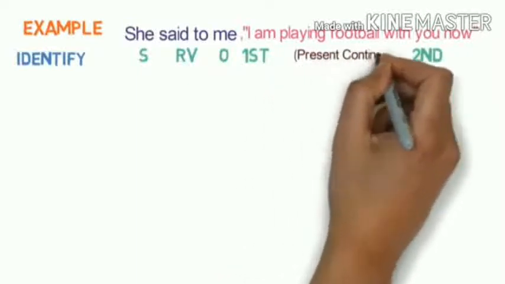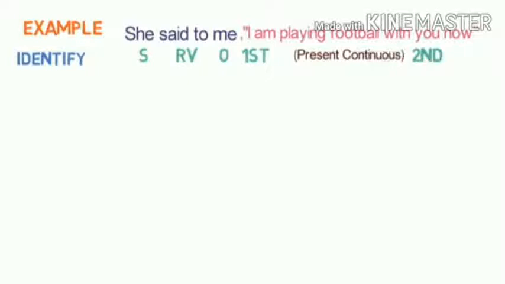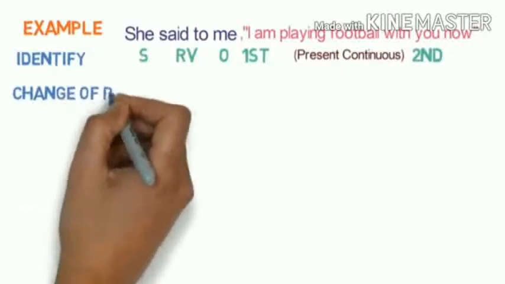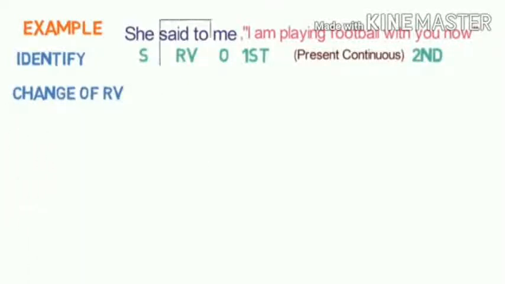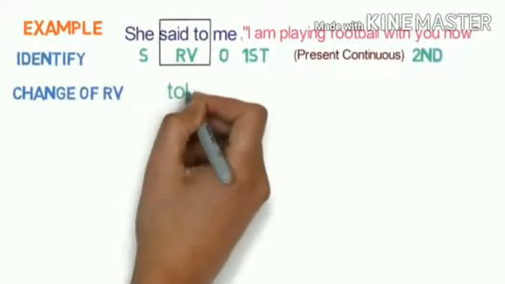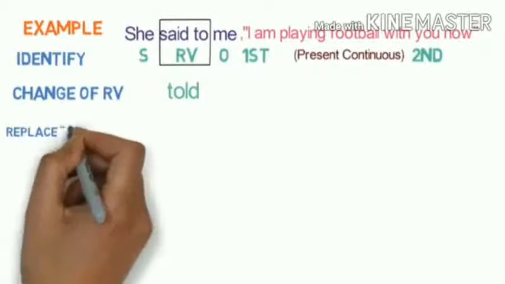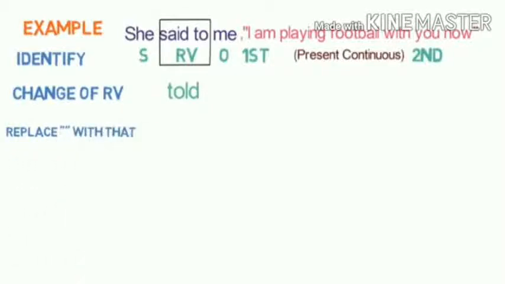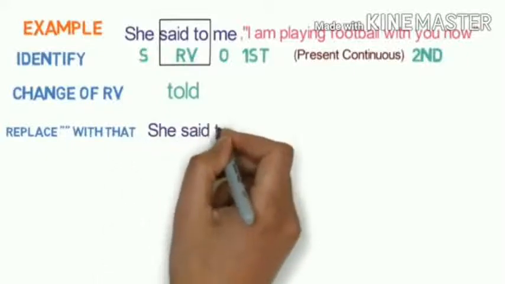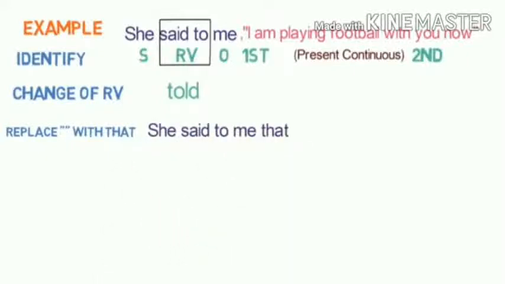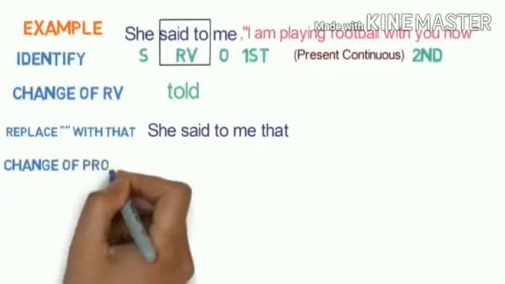Also tense is present continuous because of am playing. Am is the present indicating time. And so now change of the reporting verb. Said to becomes told. That's what I have told you. Reporting verb always changes. Said to becomes told. Now replace with that. This reporting verb and the reported speech must be combined with that.